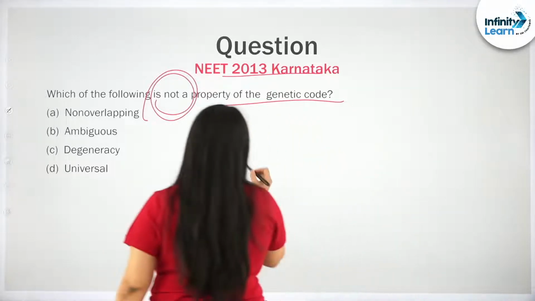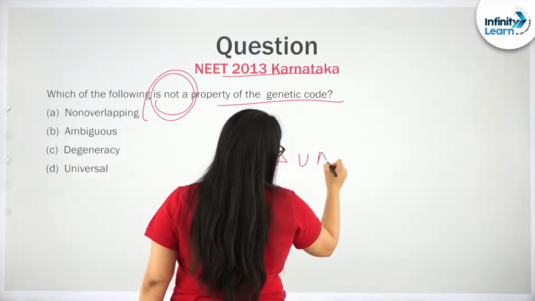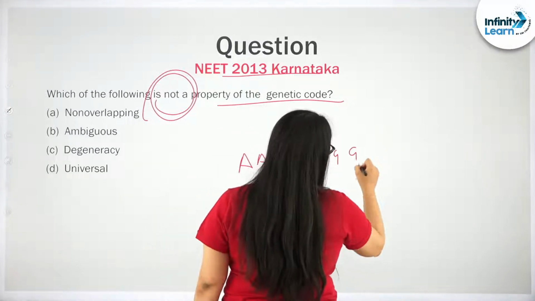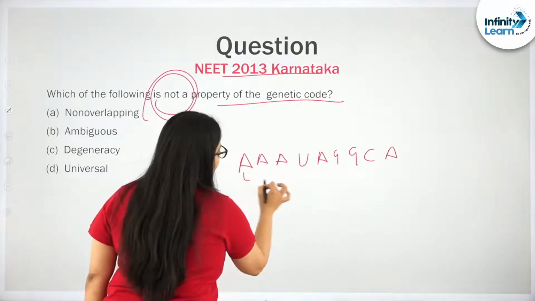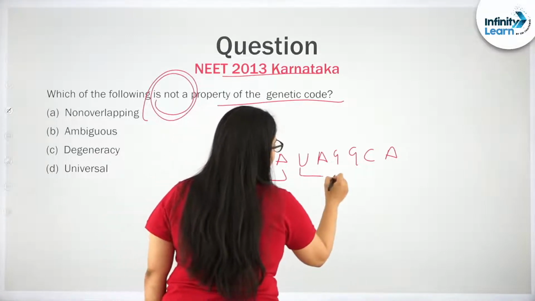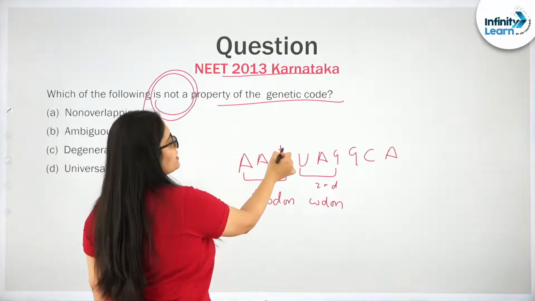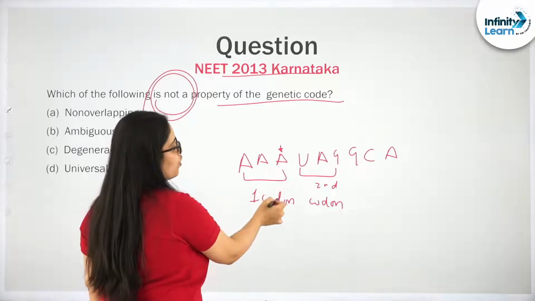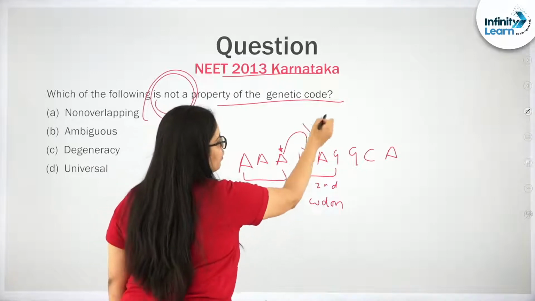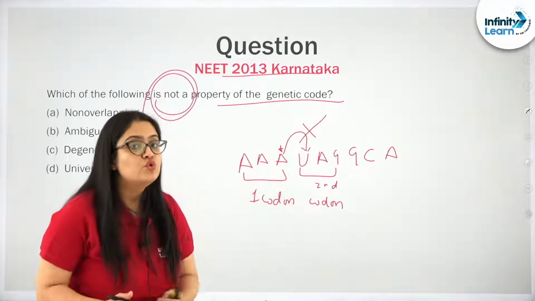For example, take a hypothetical case like A, U, G, and this is one codon, and C, A and so on is the second codon. If this A has become part of the first codon, it will not become part of the second codon also. That means the nitrogen bases present in codons do not overlap.